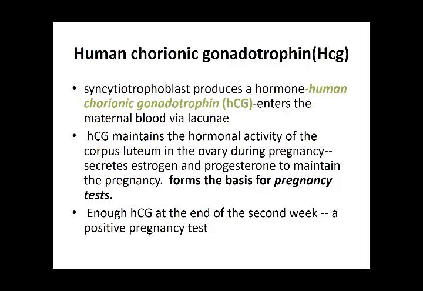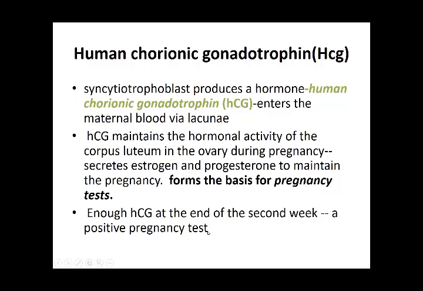HCG maintains the hormonal activity of the corpus luteum in the ovary during pregnancy until progesterone is formed, and the corpus luteum secretes estrogen and progesterone to maintain the pregnancy. This forms the basis for the pregnancy test as well, and it helps the corpus luteum become the corpus luteum of pregnancy. Enough HCG at the end of the second week gives a positive pregnancy test.